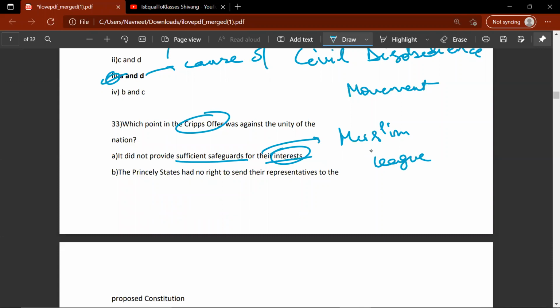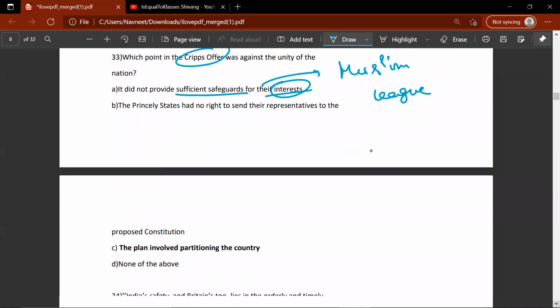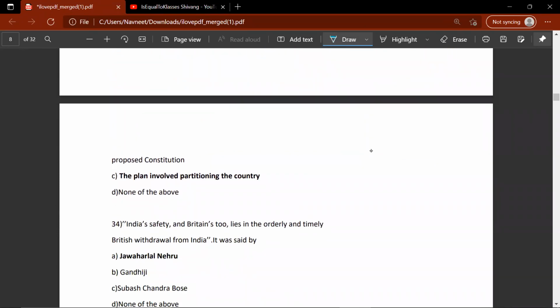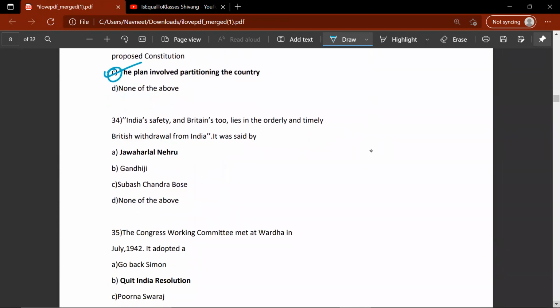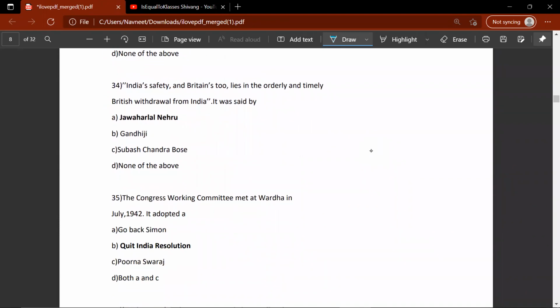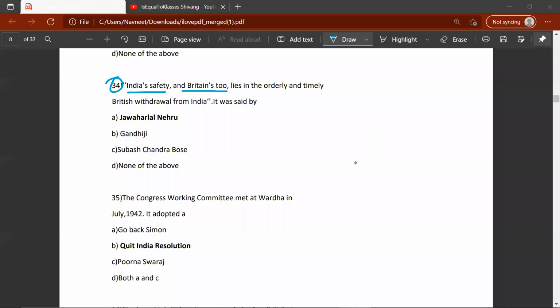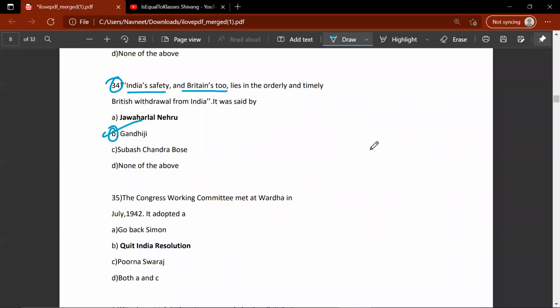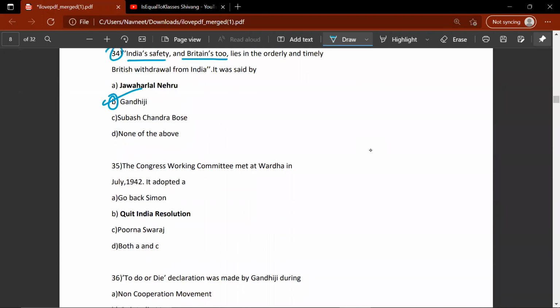The princely states had no right to send their representatives to the proposed constitution. The plan involved partitioning the country. So C was the correct answer. Congress did not want the country to get partitioned. 34th question. India's safety and Britain's too lies in the orderly and timely British withdrawal from India. This is said by B. Gandhiji. 35th question. The Congress Working Committee met at Wardha in July 1942.